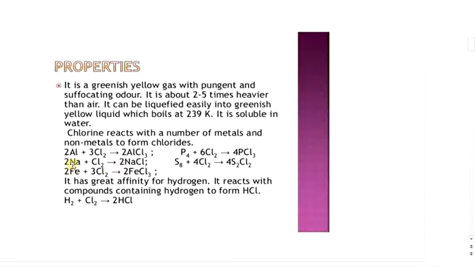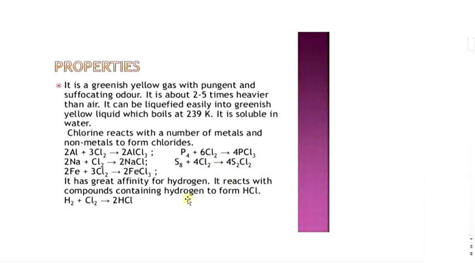Then when sodium reacts with chlorine, there is formation of sodium chloride, 2Na plus Cl2 gives 2NaCl. Then 2Fe plus 3Cl2 gives 2FeCl3. Reaction with non-metals. When chlorine reacts with non-metals, there is formation of their chlorides. For example, phosphorus reacts with chlorine to form phosphorus trichloride. Sulfur reacts with chlorine to form its chloride.